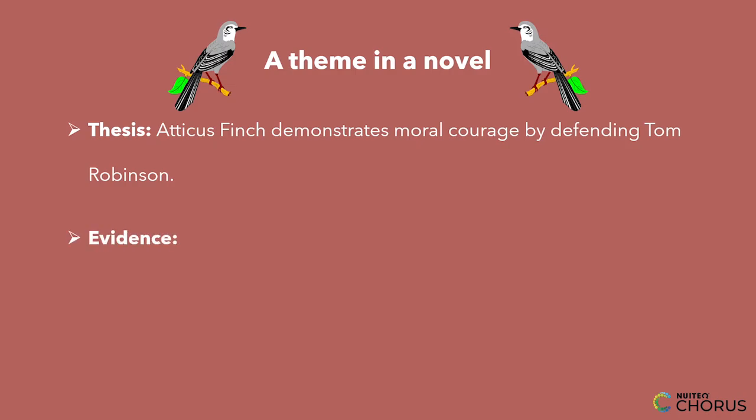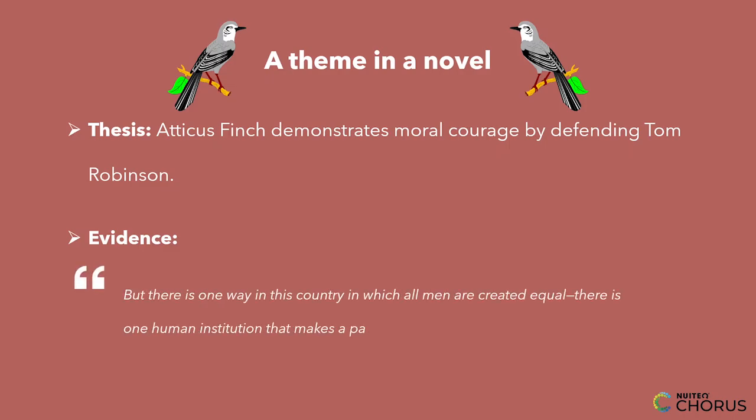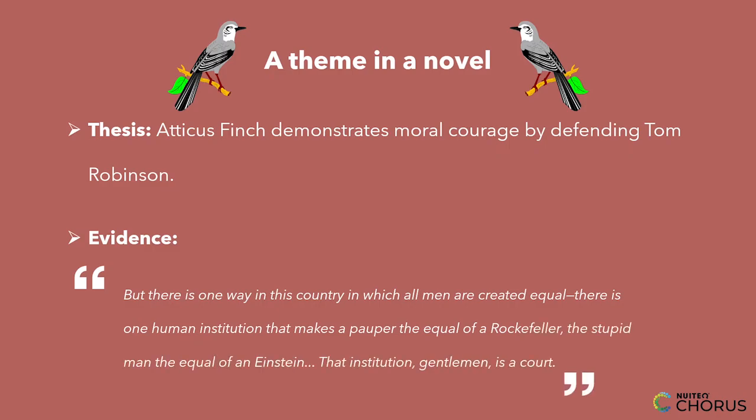A strong piece of evidence would be: "But there is one way in this country in which all men are created equal. There is one human institution that makes a pauper the equal of a Rockefeller, the stupid man the equal of an Einstein. That institution, gentlemen, is a court." This quote supports your argument because it shows Atticus standing up for justice despite public opposition. Using direct evidence like this makes your analysis stronger.